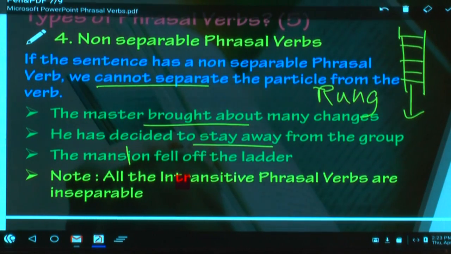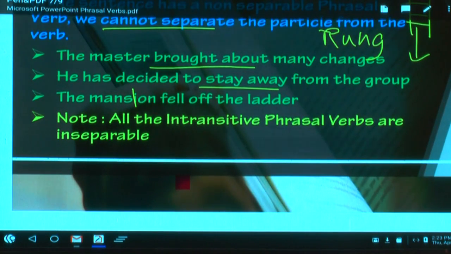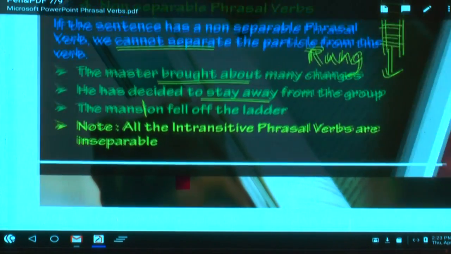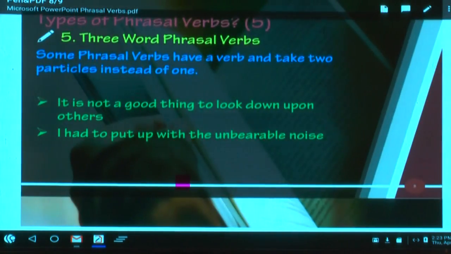And fell off. But the most important thing here, exam point of view, note. What is a note here? All the intransitive phrasal verbs are inseparable. Intransitive phrasal verbs means what? Which cannot take objects. They are inseparable. That you have to keep in mind. All the intransitive phrasal verbs are inseparable. Have you written? Fine. Shall I move on to the next slide? Please respond. Say yes or no. Based on that, I will decide whether to hold it or whether to change. Shall I change? Fine.